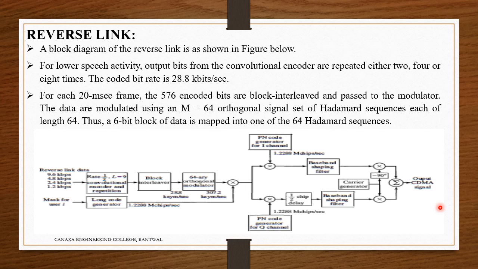Usually the output of the demodulator is fed to the Viterbi detector, whose output synthesizes the speech signal. Also here the demodulator employs non-coherent demodulation of M equals 64 orthogonal Hadamard waveforms to recover the encoded data bits. So we can shortly say it acts like an offset QPSK signal here. This acts as an offset QPSK signal, so it has to be considered. Okay, thank you.